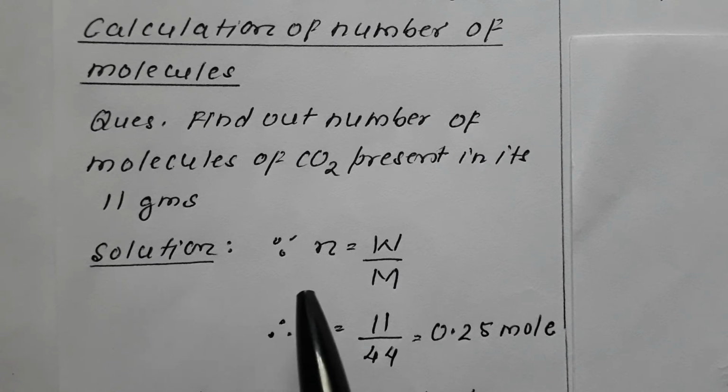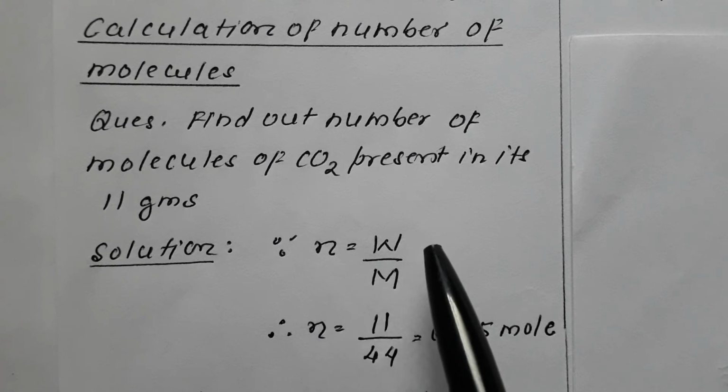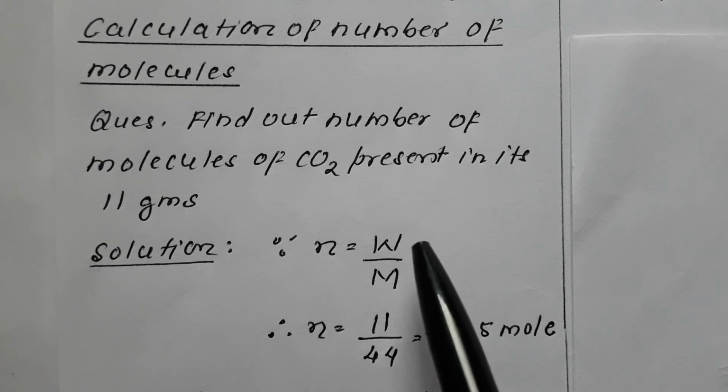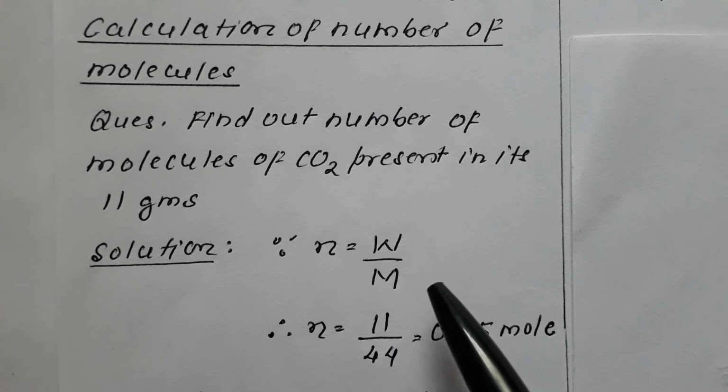Since we know that n, the representation of the mole, is equal to W by M. So first we calculate the mole, which is calculated by dividing W by M. The weight of the substance given is 11 grams upon the molecular weight of CO2: carbon 12, oxygen 16 into 2, total 44. The weight of CO2 is 11, the molecular weight of CO2 is 44, therefore the mole comes to be 0.25. So the first step, we have converted the weight into mole.